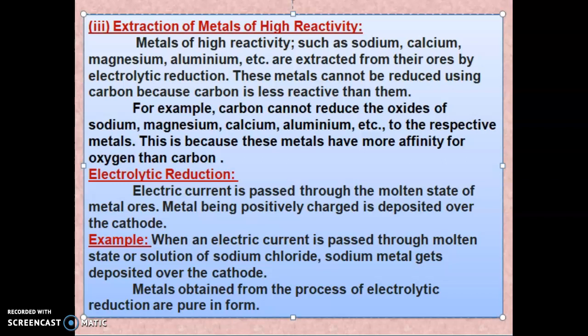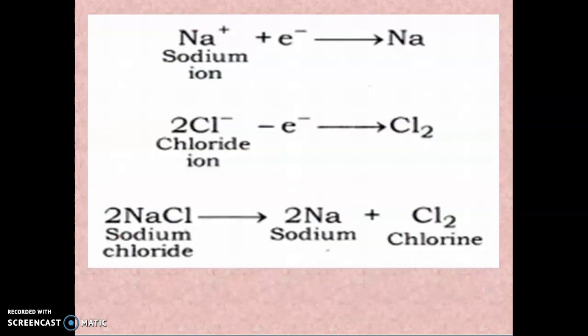Now you can see the reaction here. Sodium ion Na+ with an electron will give sodium Na. Chloride ion Cl-, when it loses an electron, will form Cl2. When we combine this, NaCl gives 2Na plus Cl2. So the sodium will get deposited at the cathode and chlorine will be deposited at the anode. The sodium obtained from this method is in a pure form.